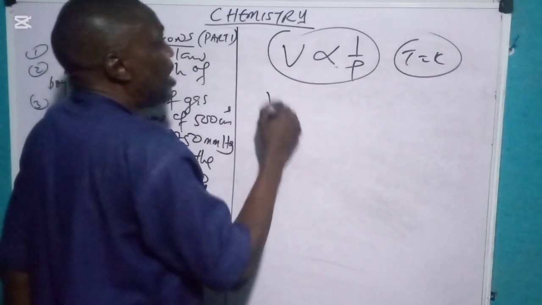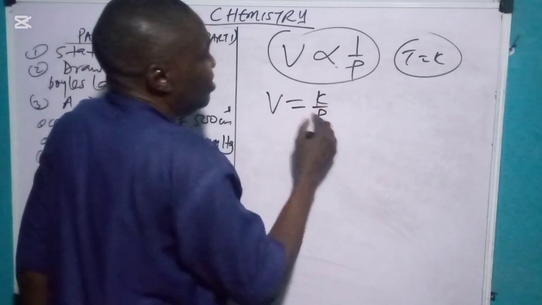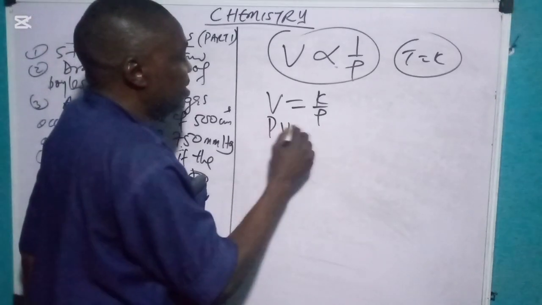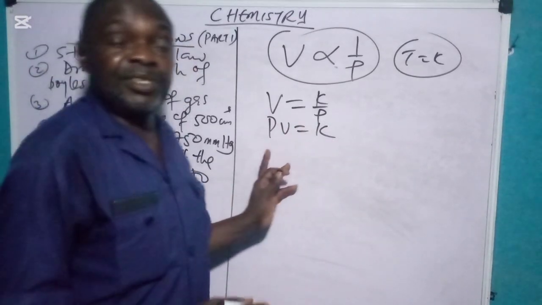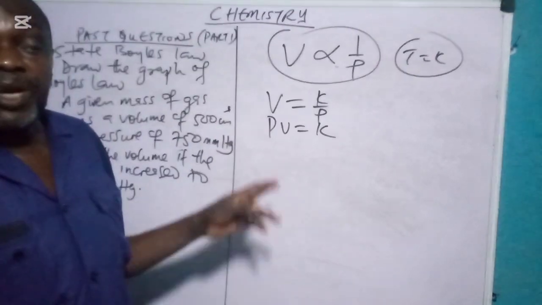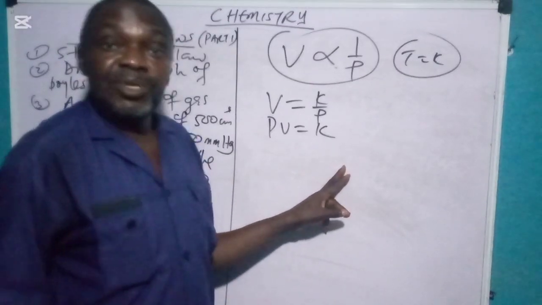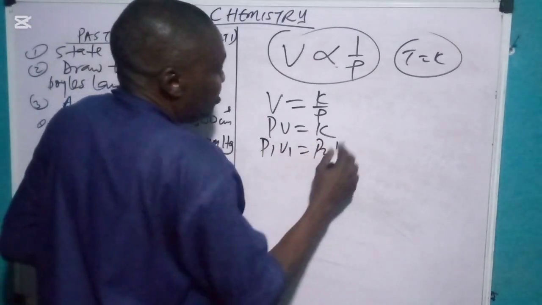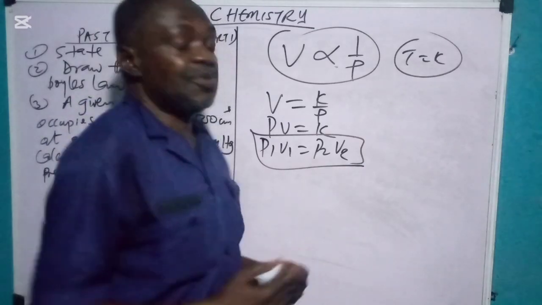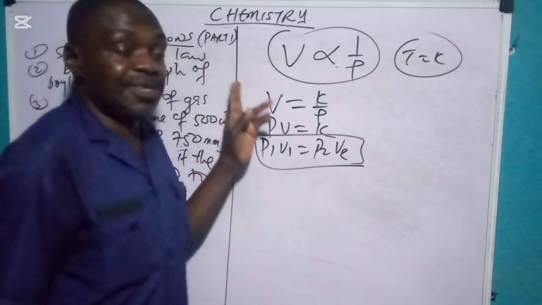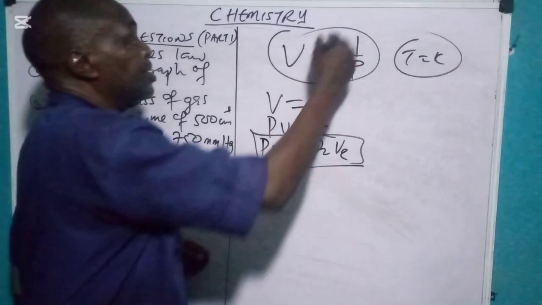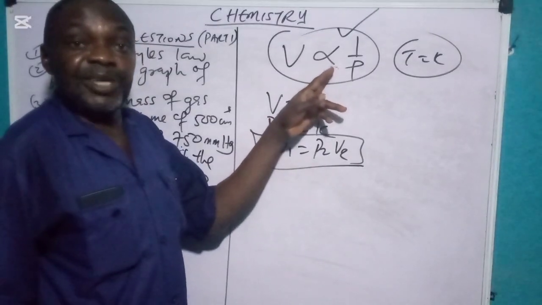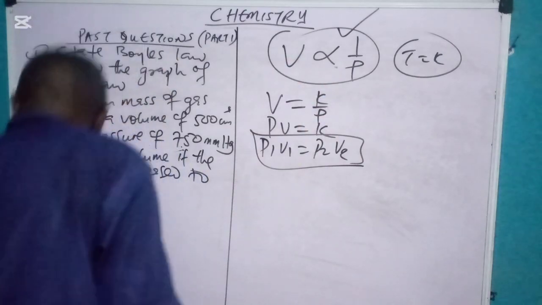But if you want to continue, you have V equals K over P. You have introduced a proportionality constant. It now becomes PV equals K. So if you have initial volume as V1, initial pressure as P1, final volume as V2, final pressure as P2, you can also have P1V1 equals P2V2. This is usually the formula you can use for carrying out calculations. So that's what the first law says. But nobody asks you for this. This is the only one they require from you: Boyle's law states that the volume of a fixed mass of gas is inversely proportional to its pressure if temperature is constant. So let's go to the second one.